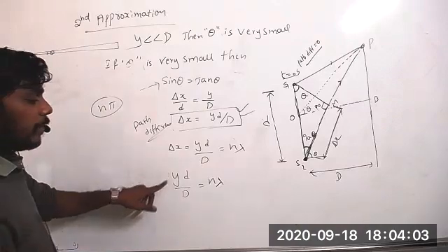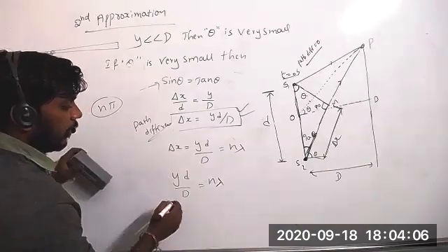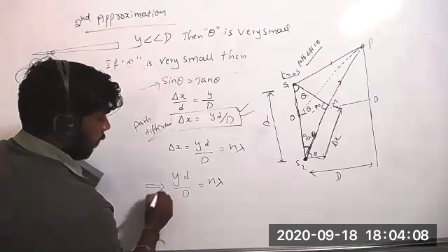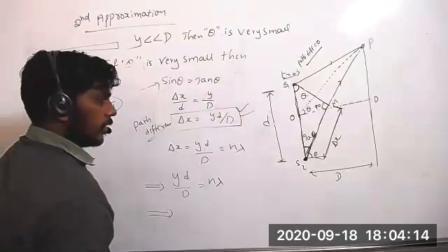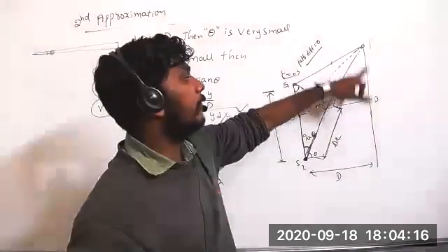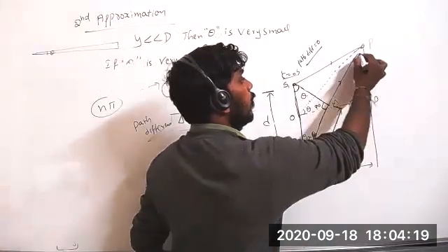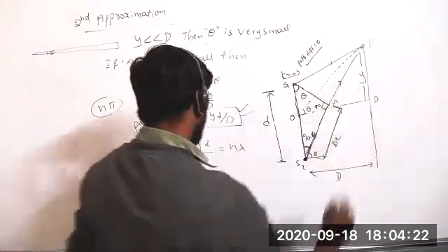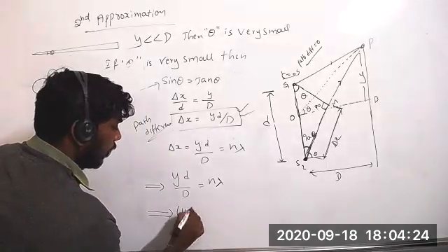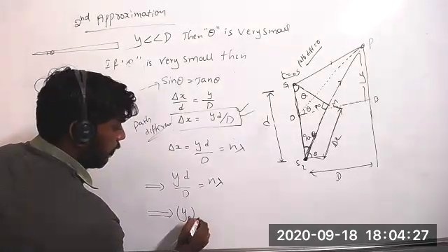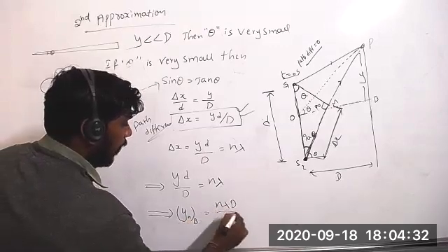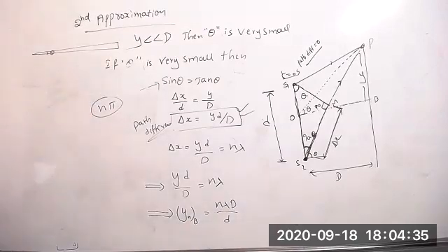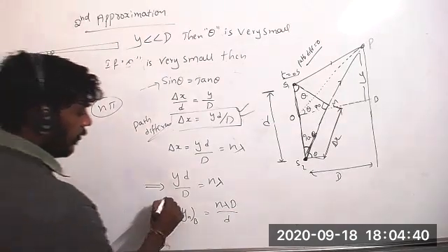Y is what? Vertical position. Vertical position here. Now from here, it is equal to this. That means bright spot. So where will it form? If you want to find out where it will form, we have to find out y. So y for the nth bright fringe equals n lambda D by d.